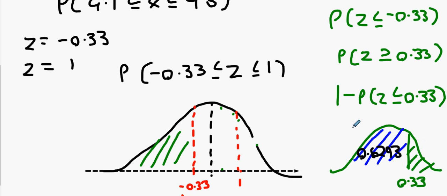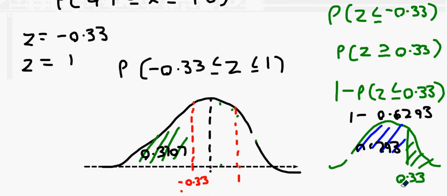Take that away from 1 and what do you get? 0.3707. So that's 0.3707. Okay.